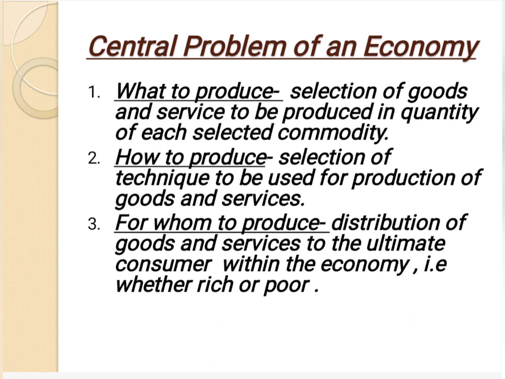It means we have to identify for whom we need to produce, who are the consumers of the goods, whether these are the rich level of society, the poor level of society, or a mix of both. As an example, salt is consumed by all levels of consumers, whereas gold is produced for rich people. Gold is a luxurious good, so which level of people will consume gold? It is consumed mainly by the rich.